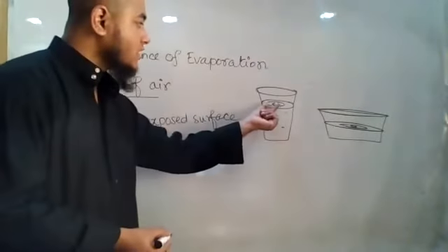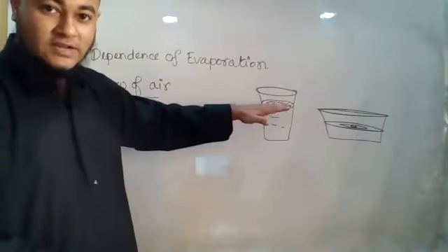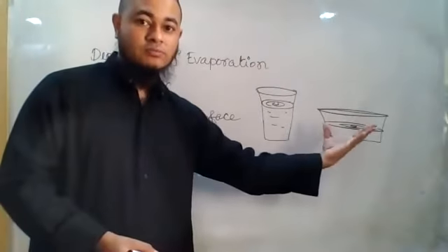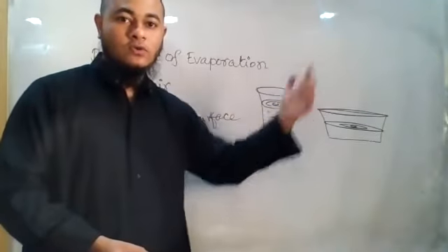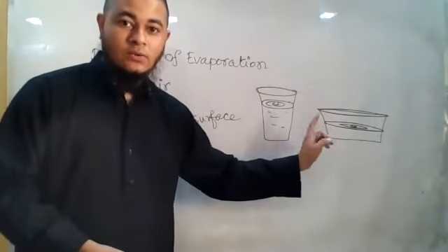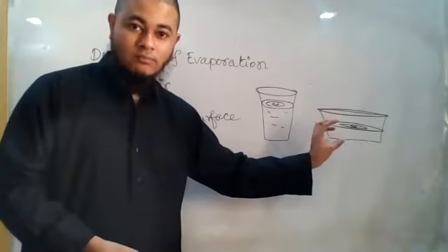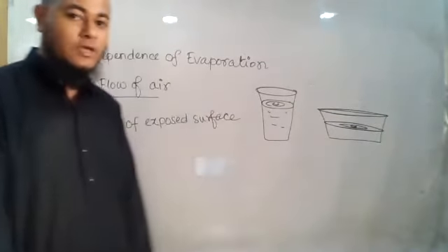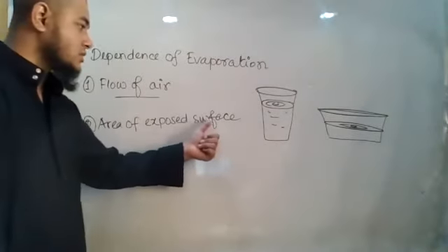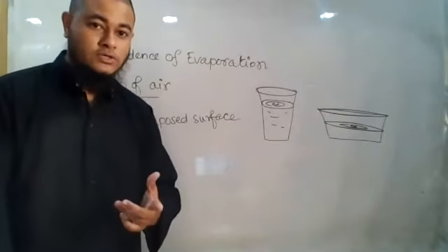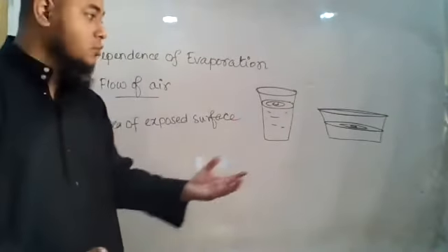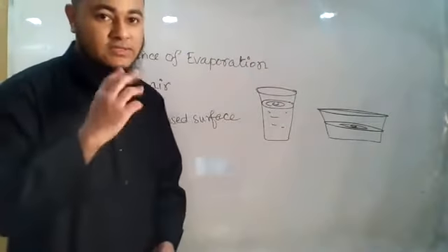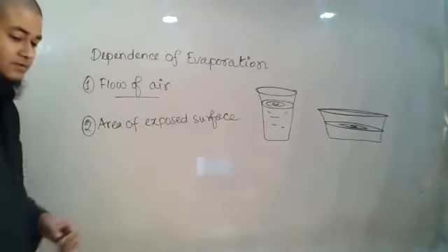You understand the concept, right? Here, the exposed surface, we know that from the top free surface, the evaporation starts, right? So if this surface is bigger, then what will happen? More amount of water will be evaporated from here, and the water that is in the pot will come to an end faster than the water that is kept in the glass. Okay. So you see, area of exposed surface is another factor of evaporation. If the exposed area is larger, then we can say that the evaporation will be faster. Okay, so this is another factor.